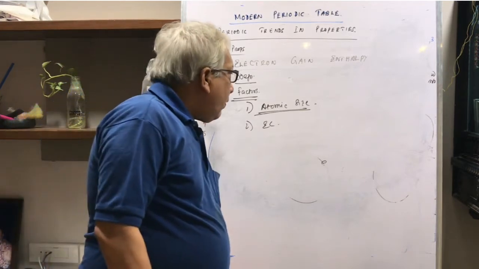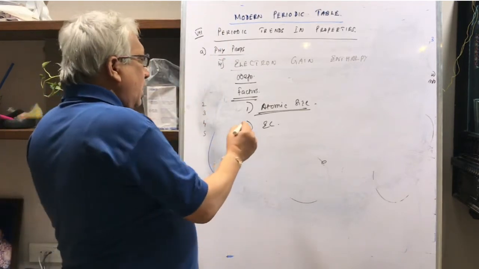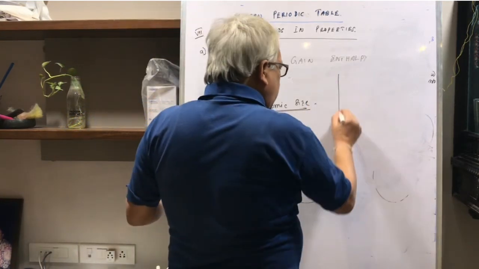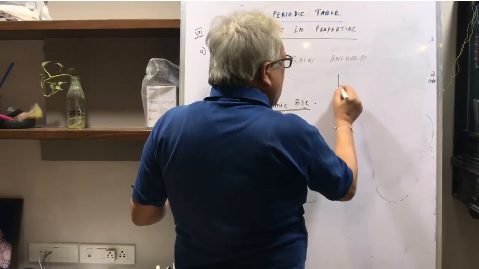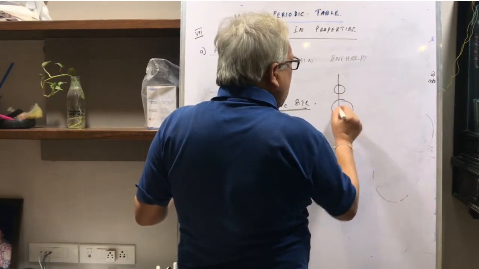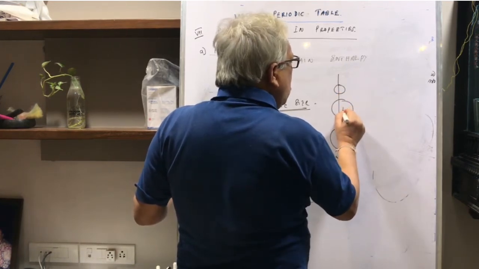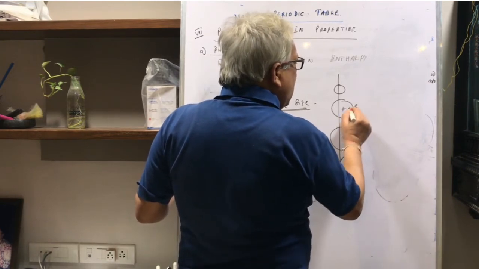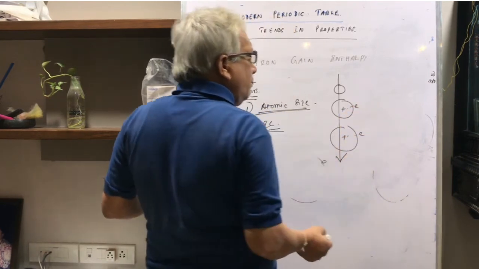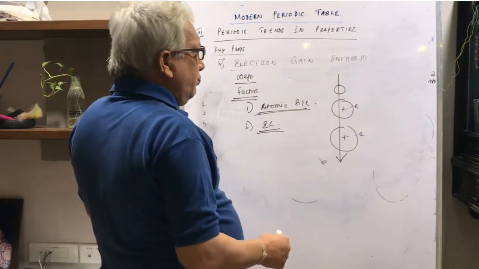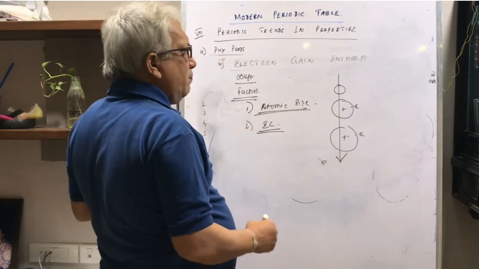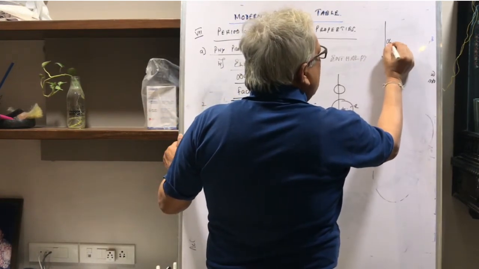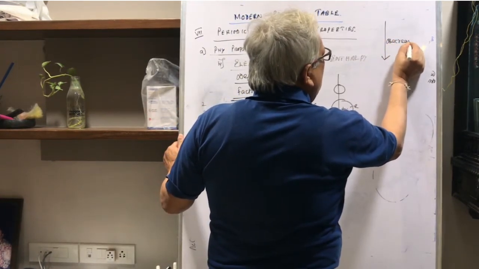Okay. Now how will it be the trend? As you go down the group, the size of the atom becomes bigger. So the distance between the nucleus and the incoming electron will become more, and in that case attraction will become less, and the energy released will be less, and that means electron gain enthalpy by and large decreases as you go down the group.